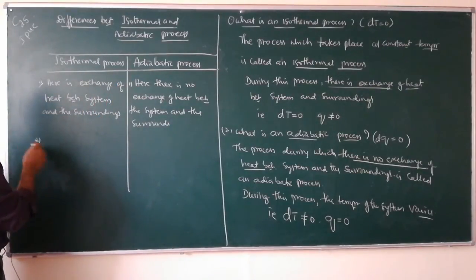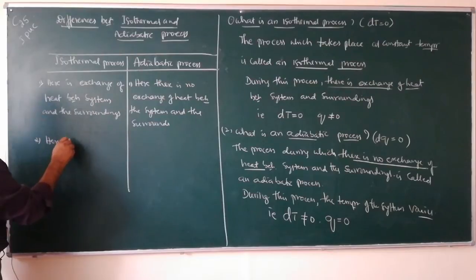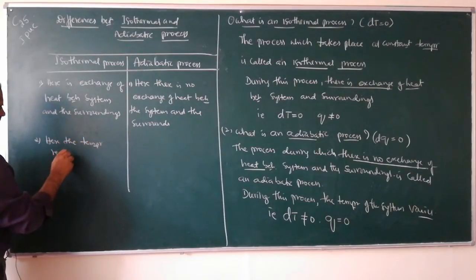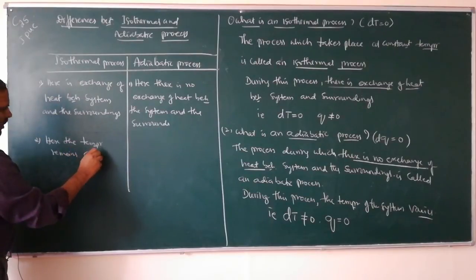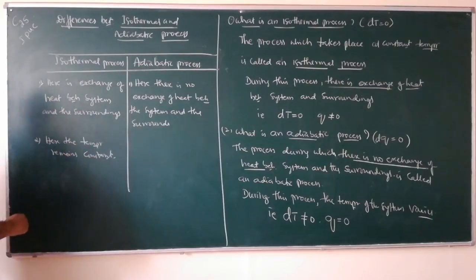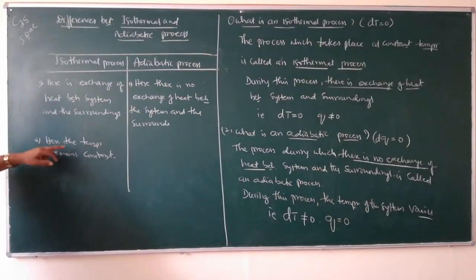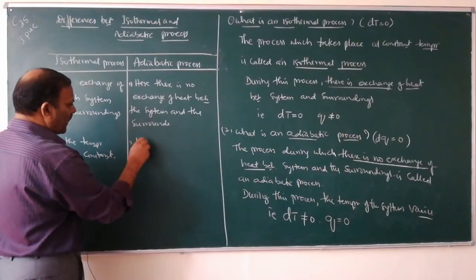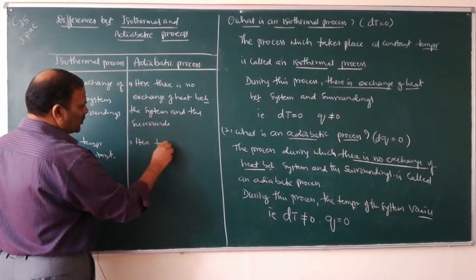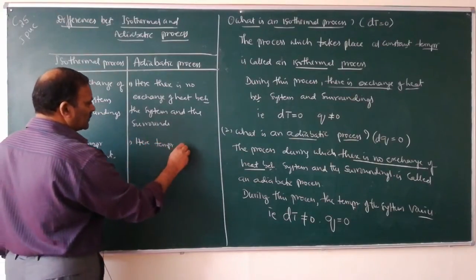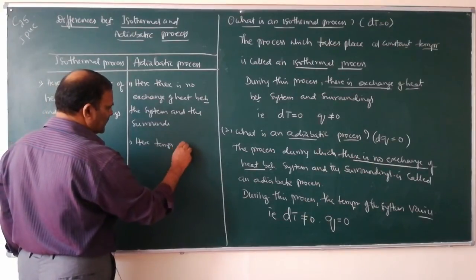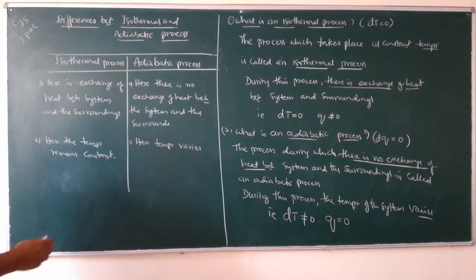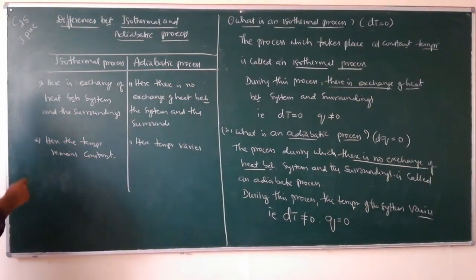Second difference. Here in isothermal process, temperature remains constant. Here in adiabatic process, temperature varies, or temperature does not remain constant.